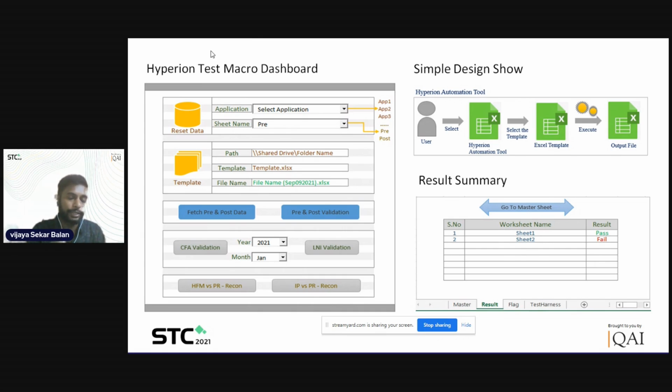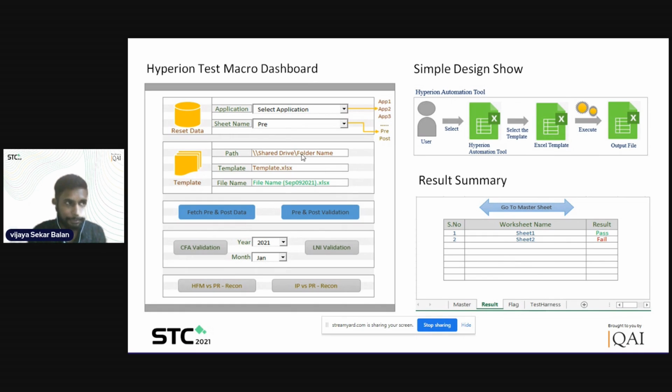So we have to select the application. Say, for example, if I'm selecting HFM T1, this sheet name is the template you are going to select. A very important thing for this Hyperion Test Macro dashboard is that we have to perform a one-time activity. We have to prepare the test template as part of test design.